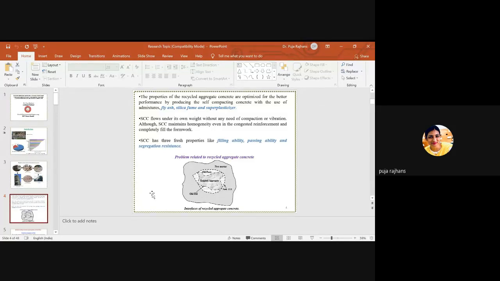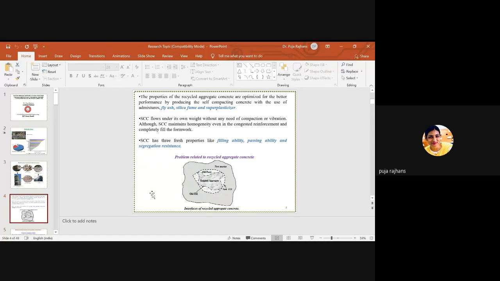So we prefer the self-compacting concrete, and the self-compacting concrete has three most prominent fresh properties: filling ability, passing ability, and segregation resistance. So this is self-compacting concrete. Here I have just introduced what self-compacting concrete is.